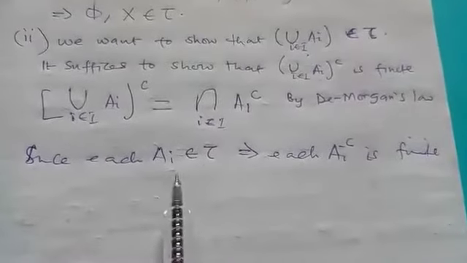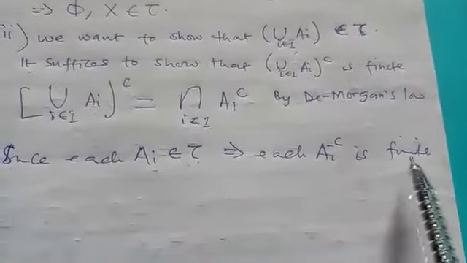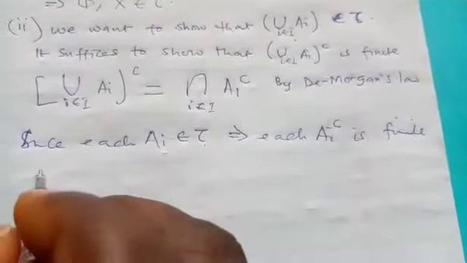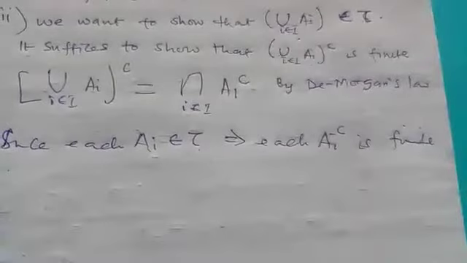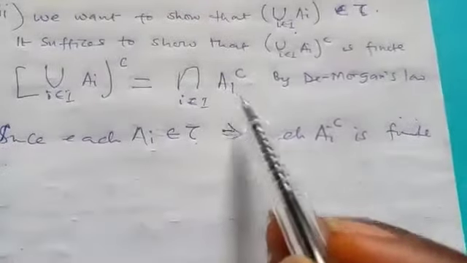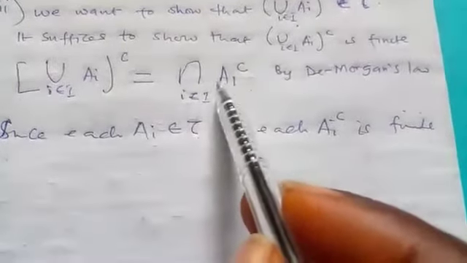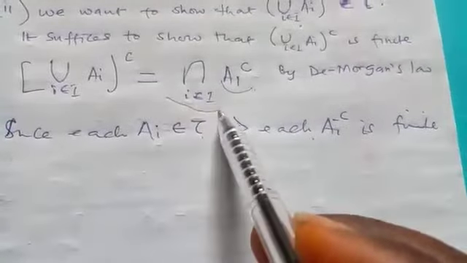We know that each of these belongs to tau, so definitely each A_i complement must be finite. In that case, we need to state another theorem which says that the intersection of finite sets is also finite. We know that each of these is finite by what we said here, and this simply means an intersection of finite sets.